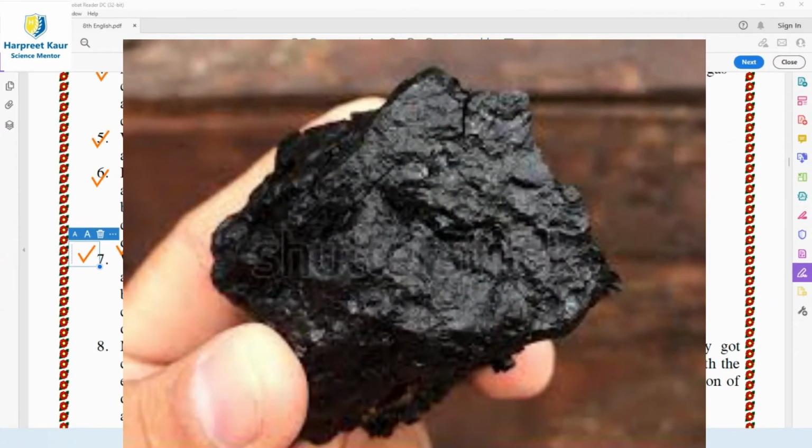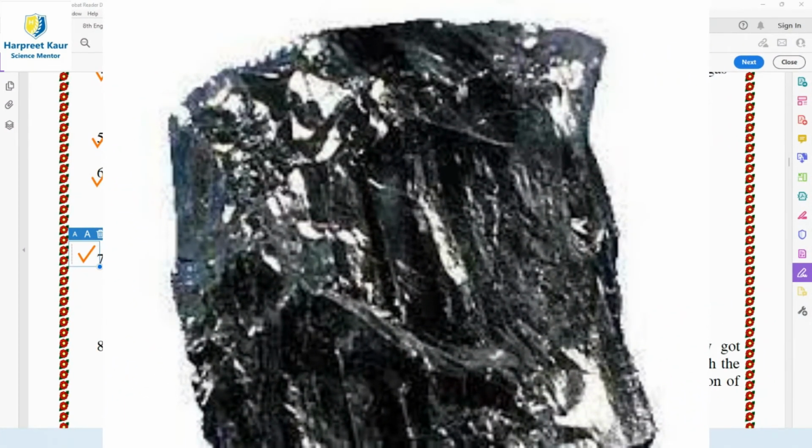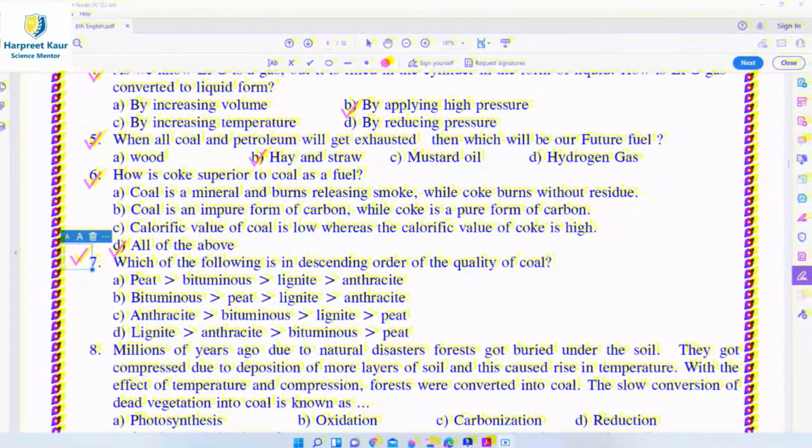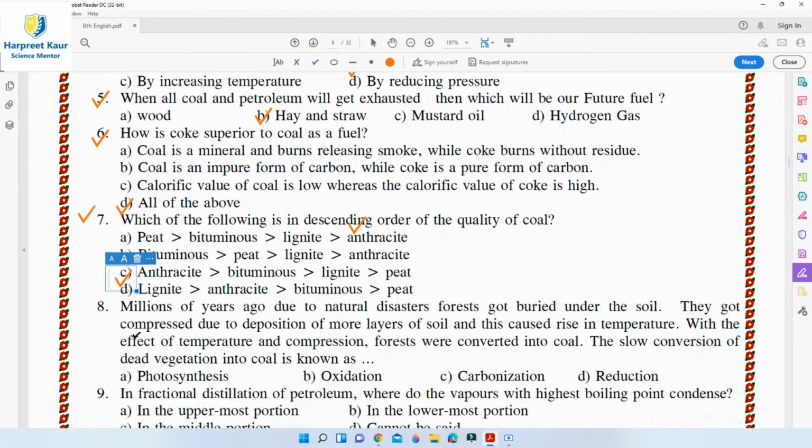And bituminous is the next stage of lignite and it is the most common variety of coal, and it contains 70 to 80% carbon. Whereas anthracite is the oldest variety of coal and it contains 90 to 95% of carbon. So here, as we have to arrange these in descending order, the anthracite, which has 90 to 95% of carbon, will come first, followed by bituminous, then lignite, and then peat, which has only 50 to 60% carbon. So option C is the right answer for question 7.